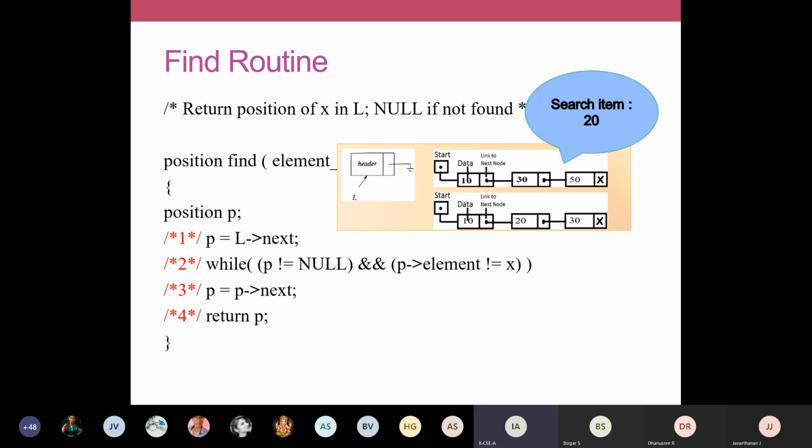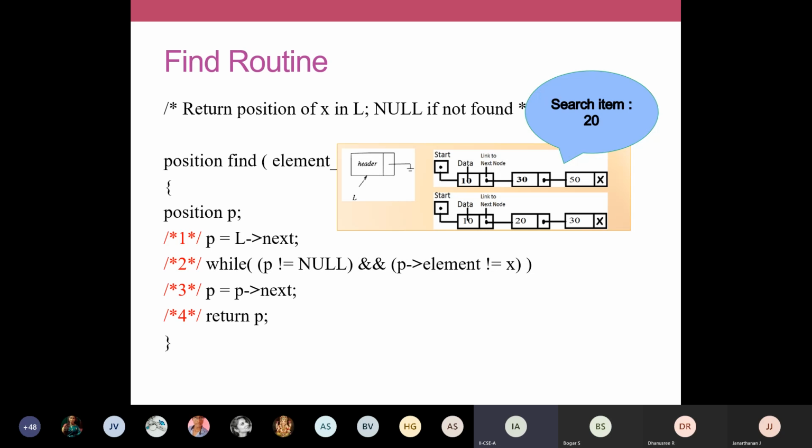It may not be present inside the linked list. So when I'm searching, it might not be found. That is another case. And the third possibility is the search element might be present in your linked list. So we'll have a positive result. Your search element might be present in some third position. So that position can be returned. So these are the three possible cases we are going to discuss now.